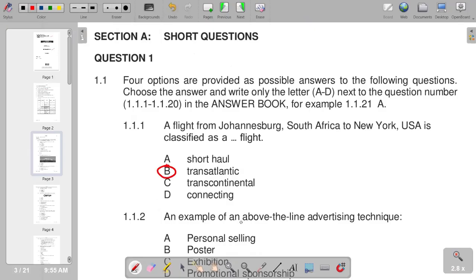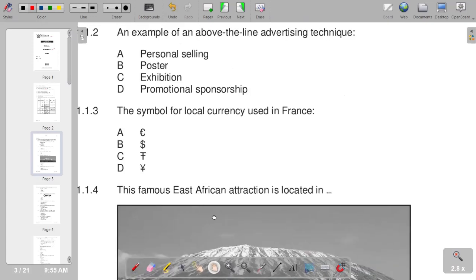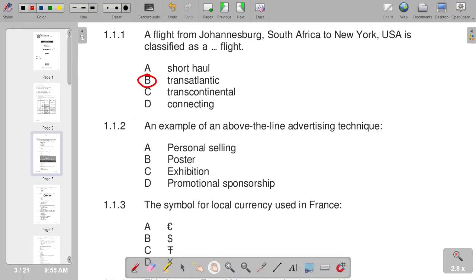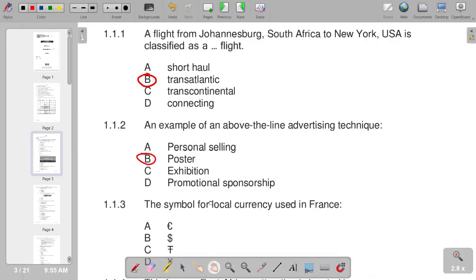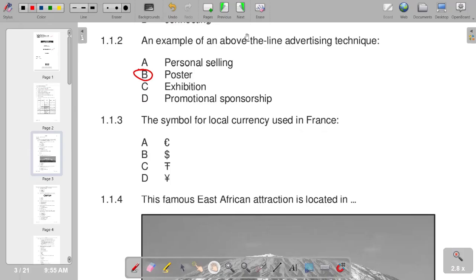Number two, an example of an above the line advertising technique. So the correct response that we have is poster. A symbol for local currency used in France. So I will try to locate what we have in terms of the responses. France uses the euro, and the sign of the euro, we have it at A.